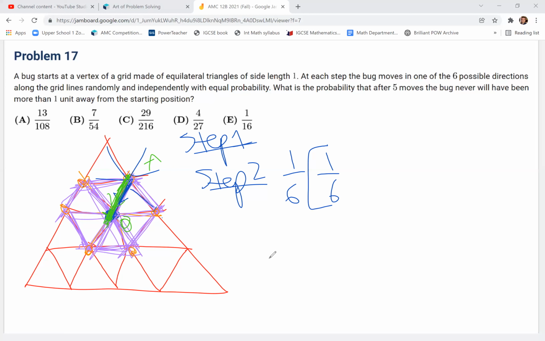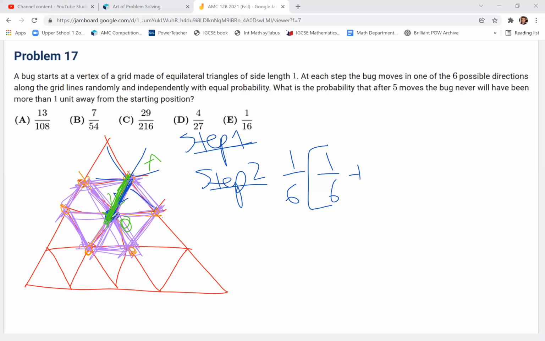Now, that's not the only thing that could have happened. He starts at the center. Let's say he goes to A, and remember, this is the situation in which he goes back to the center.